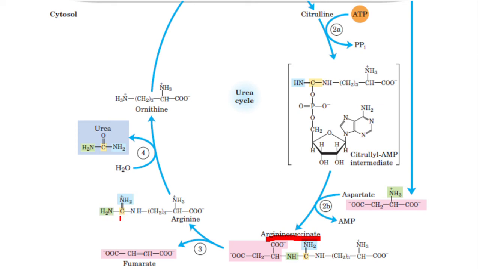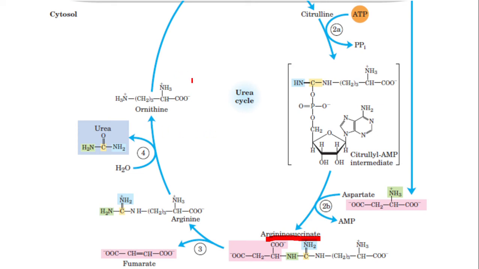Actually here CO is not there, but a hydrolysis will take place here. You see water is added. The bond is broken here and H2O is added here. So that is how urea is formed in reaction number 4, plus ornithine. So where is the urea formed in the liver cells? In the cytoplasm, not inside the mitochondrion.